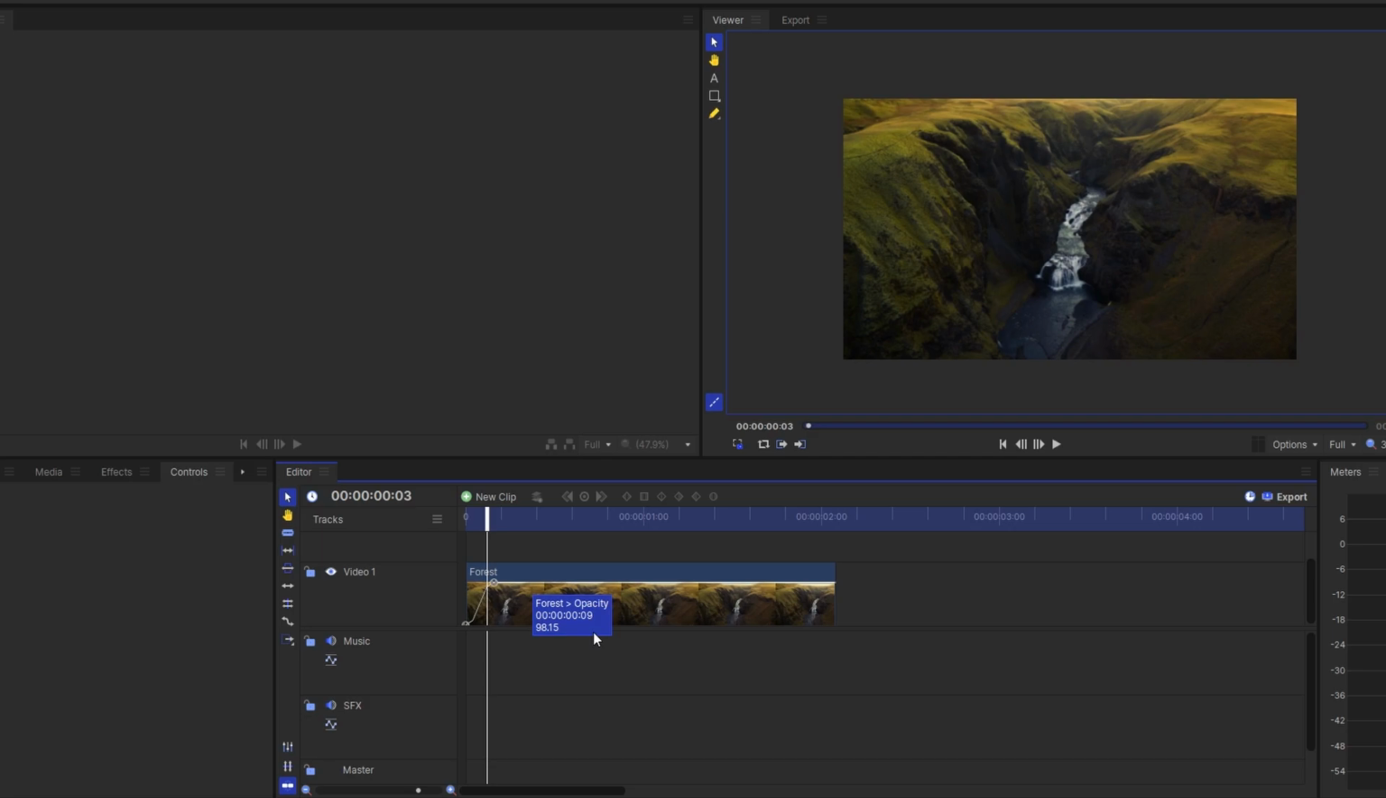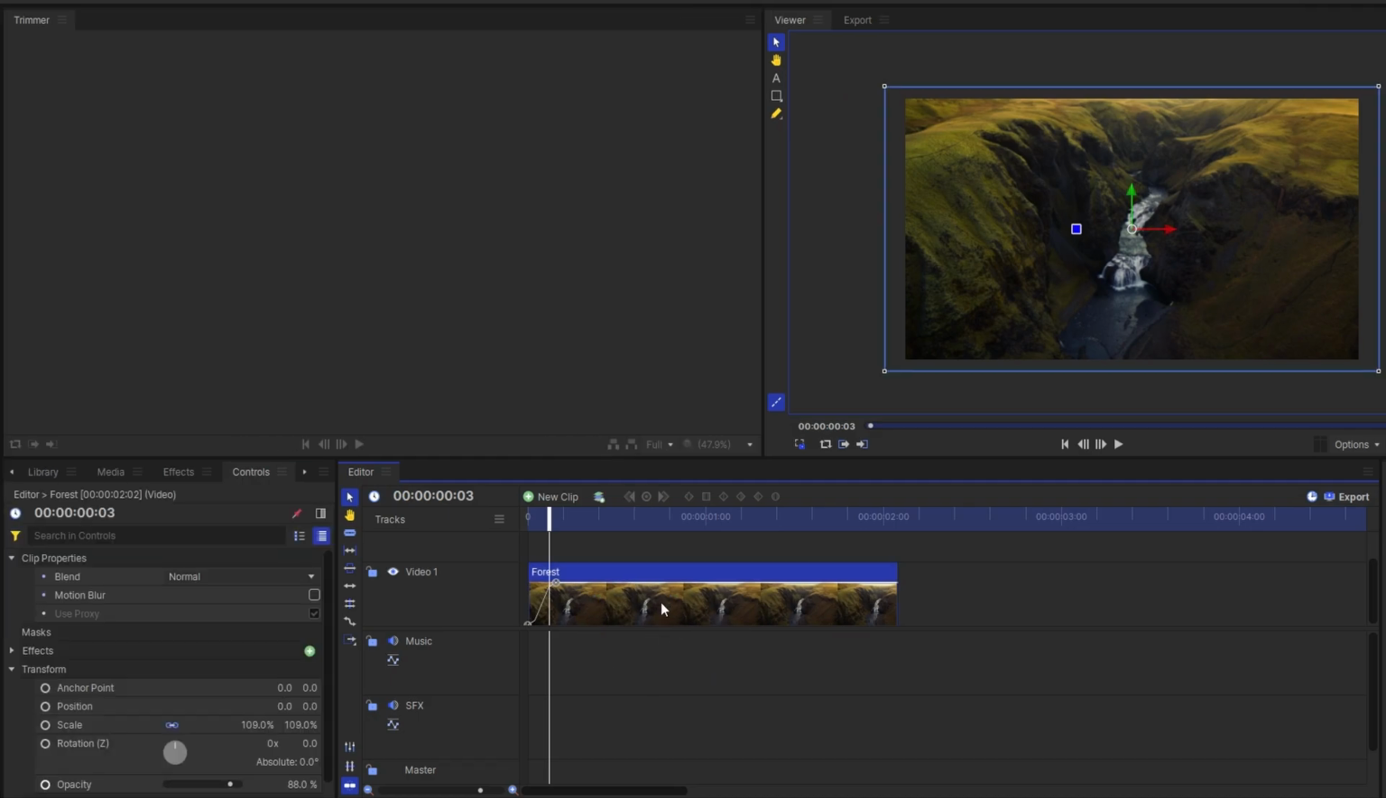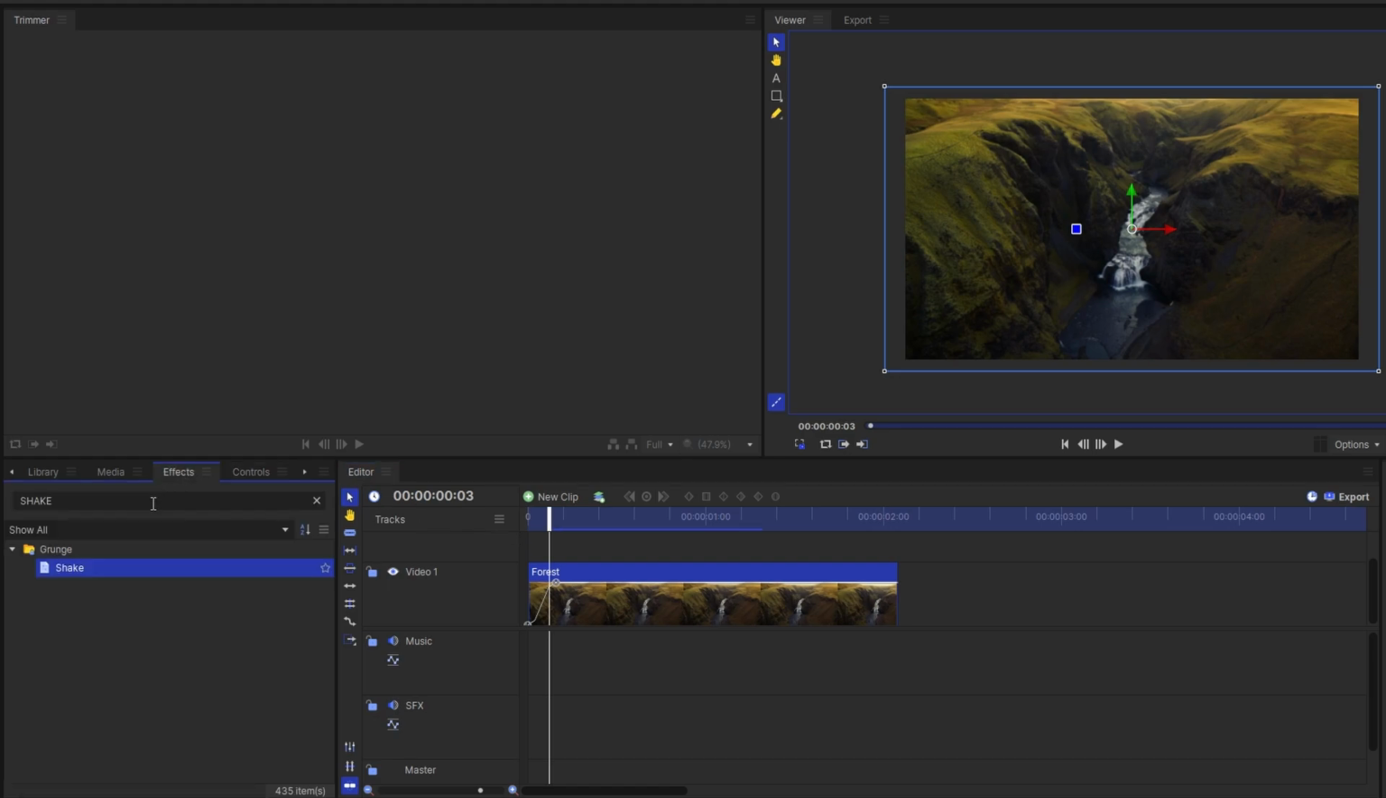Hey guys, in today's video I will show you how to add motion blur to a video clip in Hitfilm. Start by adding your video clip to the timeline. Now go to the FX panel and type motion blur into the search box.